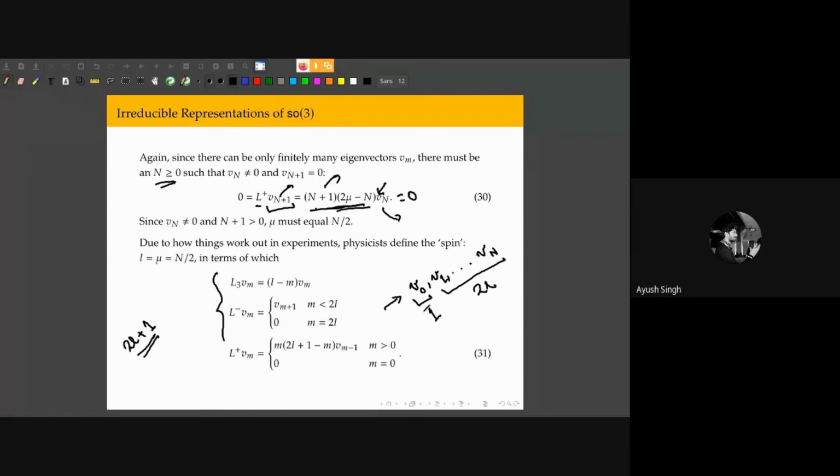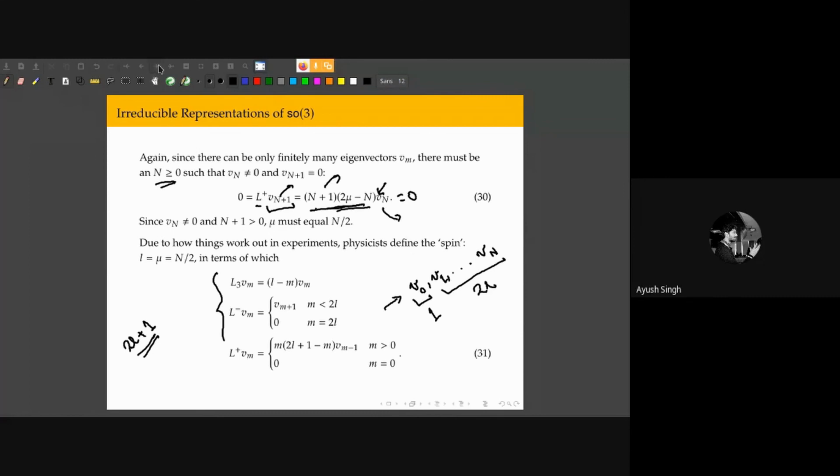Since we assumed that the representation was irreducible, these V0, V1 to Vn span the entire vector space V. If this were not so, we would have an invariant subspace, a proper subspace of the bigger vector space that is invariant under the action of SO3, right? But that cannot be so, because by hypothesis we have assumed that the representation was irreducible.